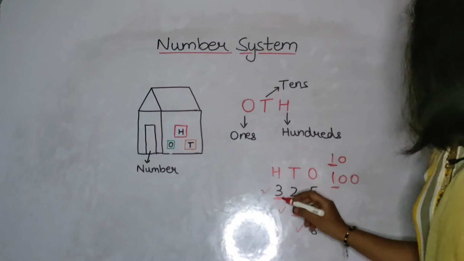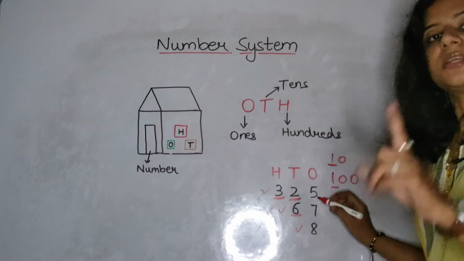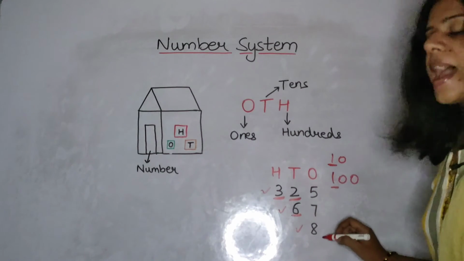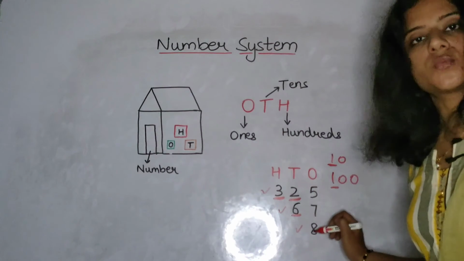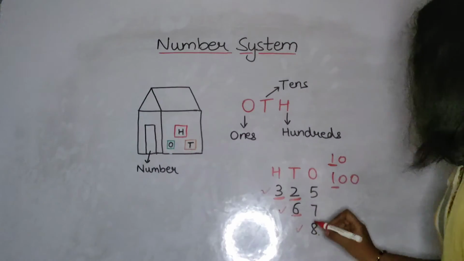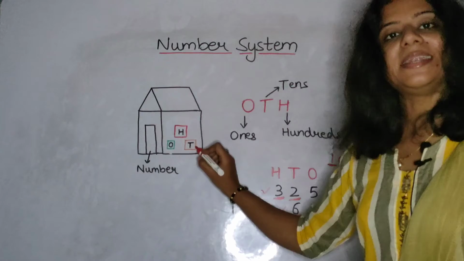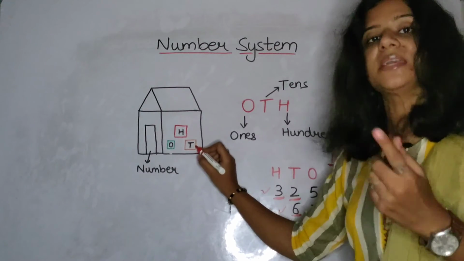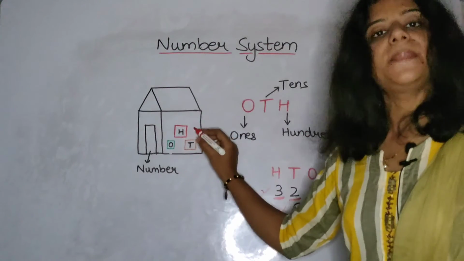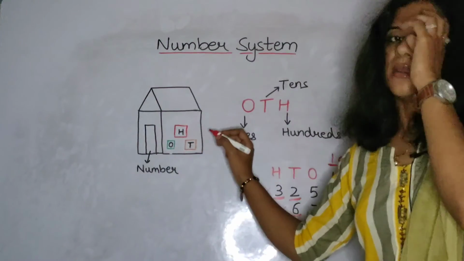So as you can see, 325 is one number, 67 is another number, and 8 is the last one. So 8 will be the smallest number, 67 will be bigger than 8, and 325 will be the biggest number.